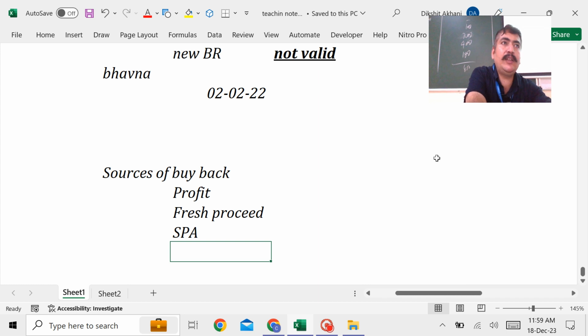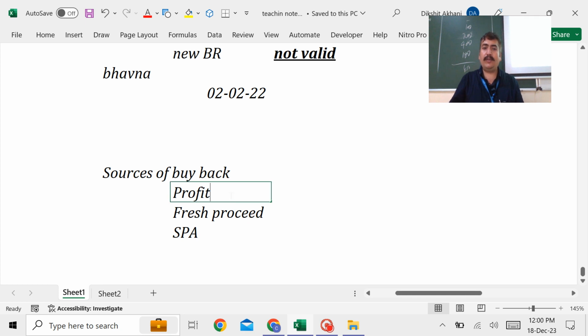What is that account? That is CRR, the capital redemption reserve. Ultimately, when you go for the buyback, isn't it one type of capital redemption only? You're giving the money of the people back. That's nothing but capital redemption. So guys, once it is out of profit, you have to create the CRR, and this is section 69 after 68.